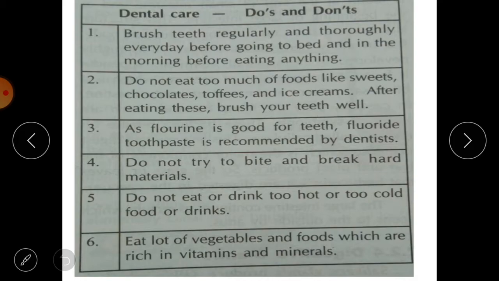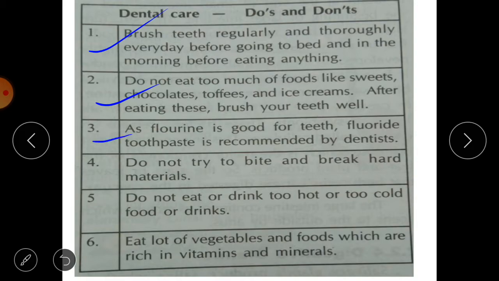First is brush teeth regularly and thoroughly every day before going to bed and in the morning before eating anything. Then second is do not eat too much of foods like sweets, chocolates, toffees and ice creams. After eating this, brush your teeth well.